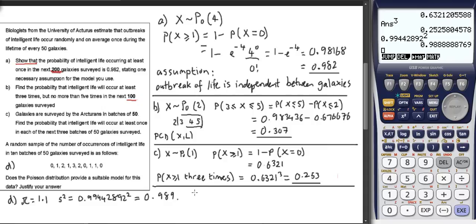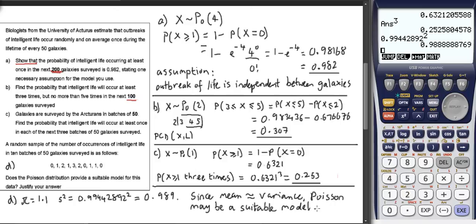So we say since mean is approximately equal to variance, the Poisson may be a suitable model. This test doesn't guarantee it is. If mean isn't equal to variance, then Poisson definitely isn't, but them being the same doesn't guarantee it, so that's why we say may be a suitable model. But that's all they're asking. And that's it.